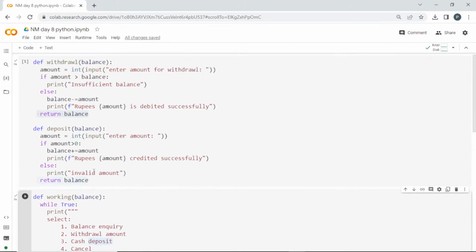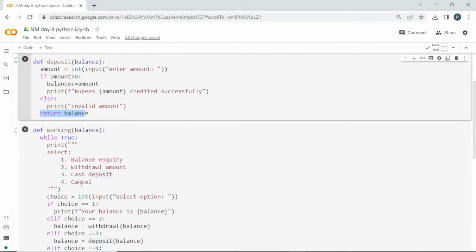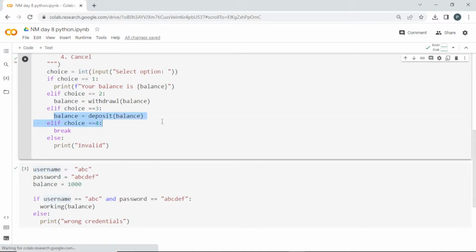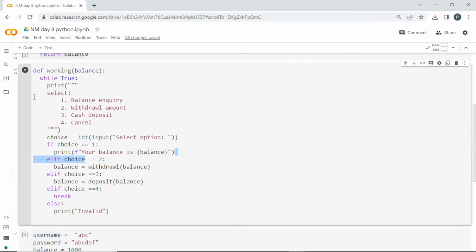And similarly, using deposit, I want to check whether the amount is greater than 0, because I don't want any negative values. So if it is greater than 0, I'm going to add it to the balance. Next I'll be printing the amount. Finally I'll be returning the balance, and that balance will be stored here. So when you ask for it, it is going to tell you what balance amount you have.